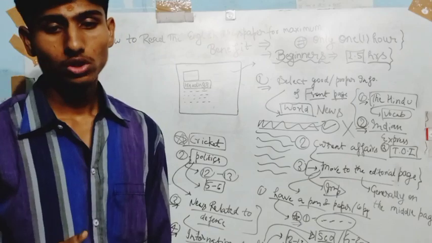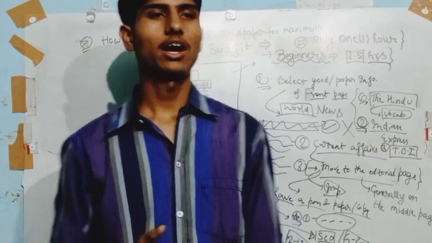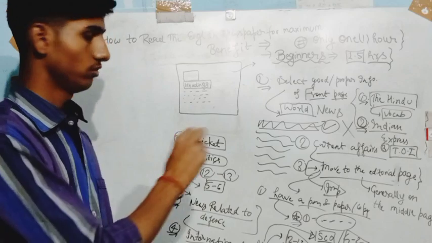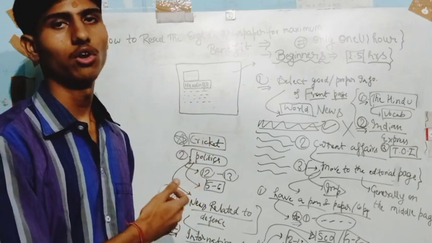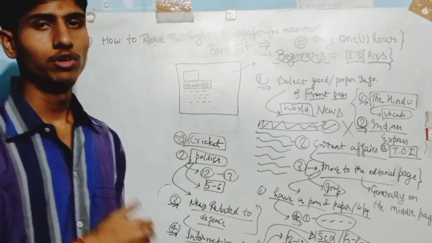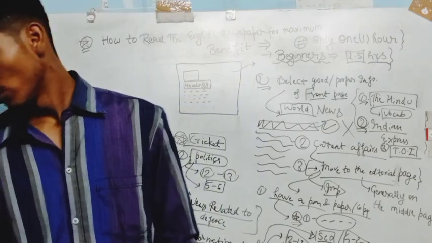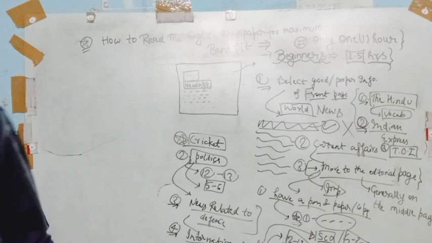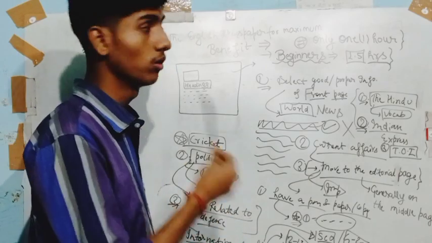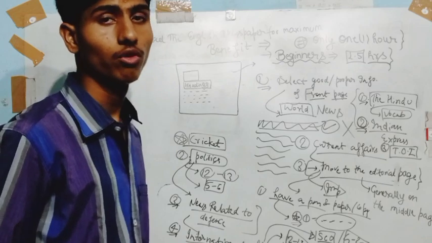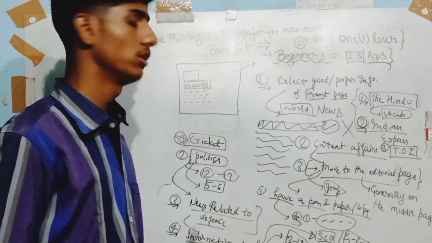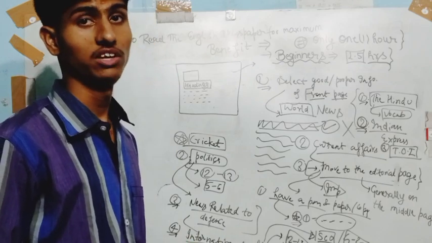So firstly, what should be the proper strategy for reading the newspaper? I have written all the things down on my board first, because writing takes a lot of time and the video becomes long. I have a pen for expressing all the things. First is only 1 hour. Why only 1 hour for reading the whole newspaper, which is around 15 to 16 pages?